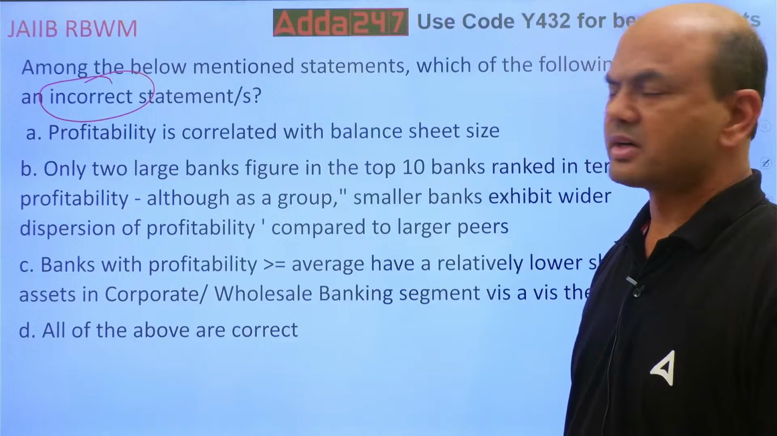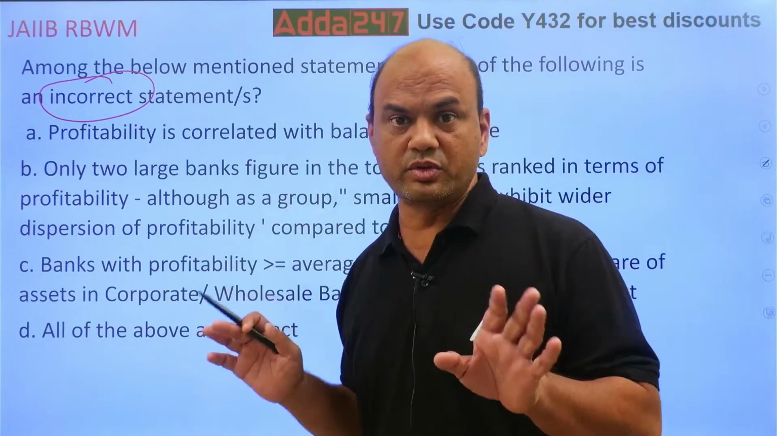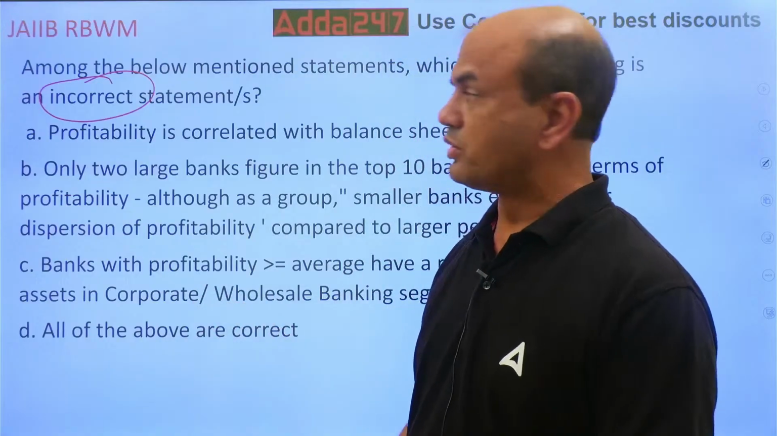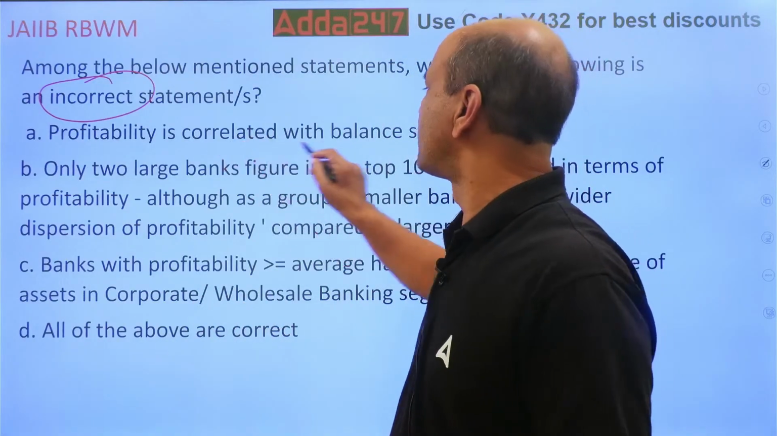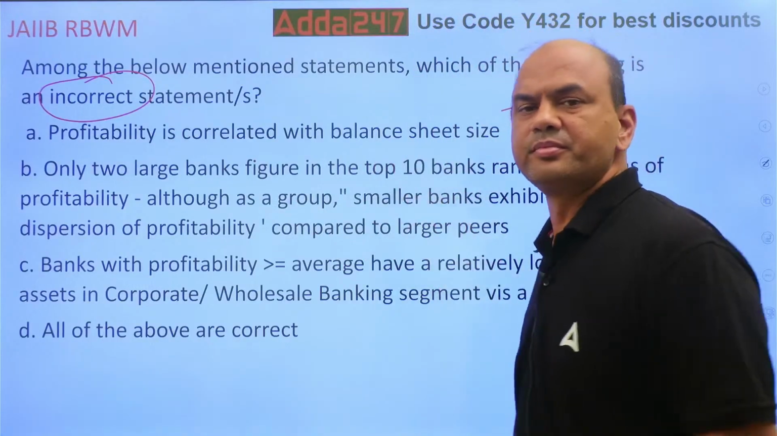So, what do you think should be the correct answer in this? See, you want the incorrect one. Kindly note, you don't want the correct one. You want the incorrect one. Profitability is correlated with the balance sheet. That is true. Means what? What do you mean by this term?